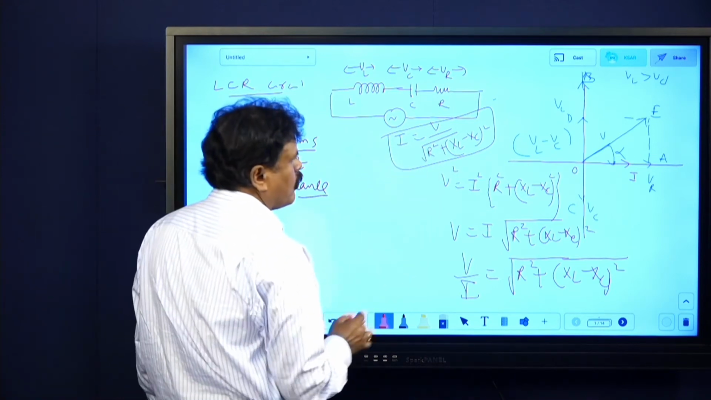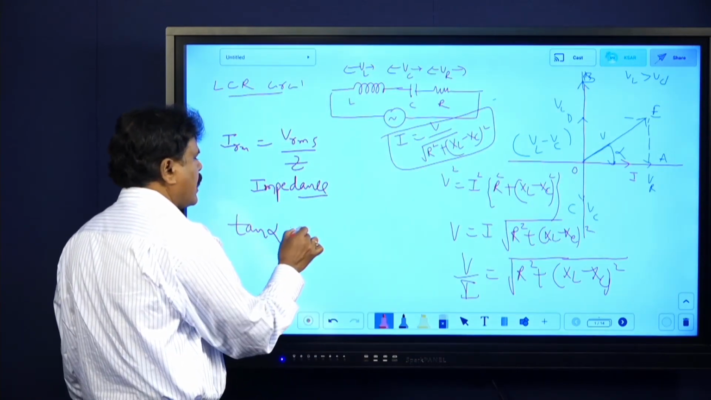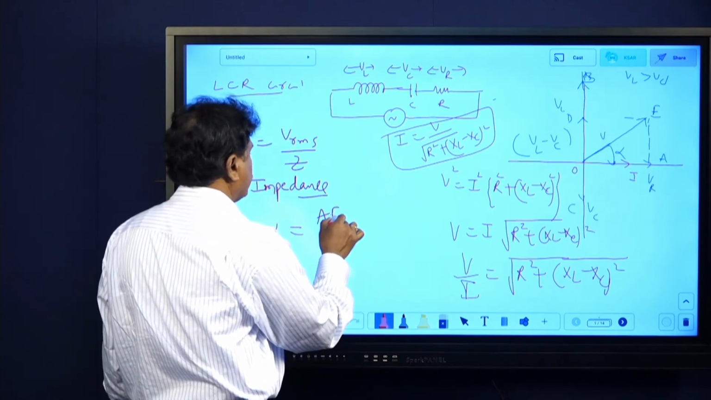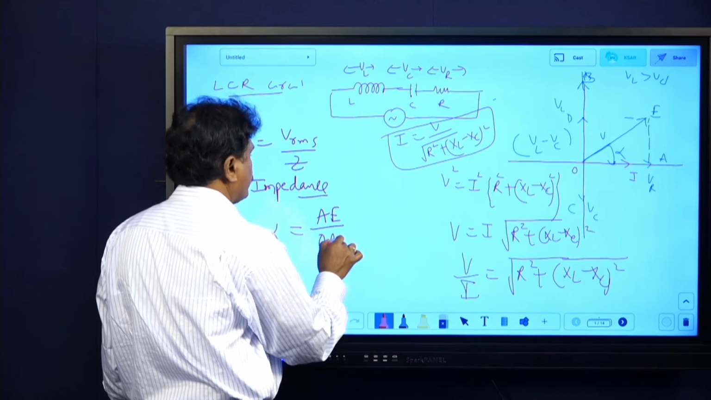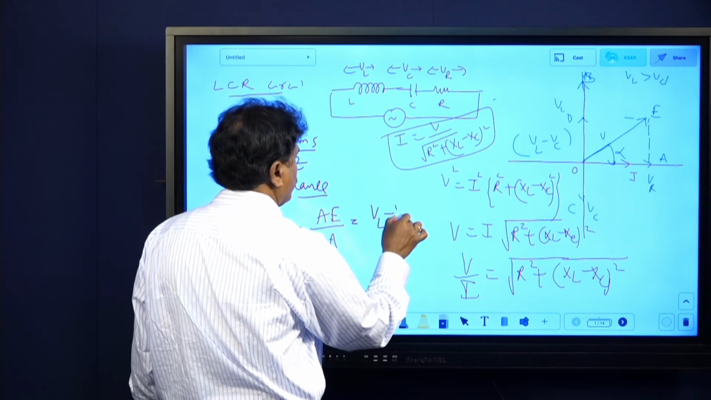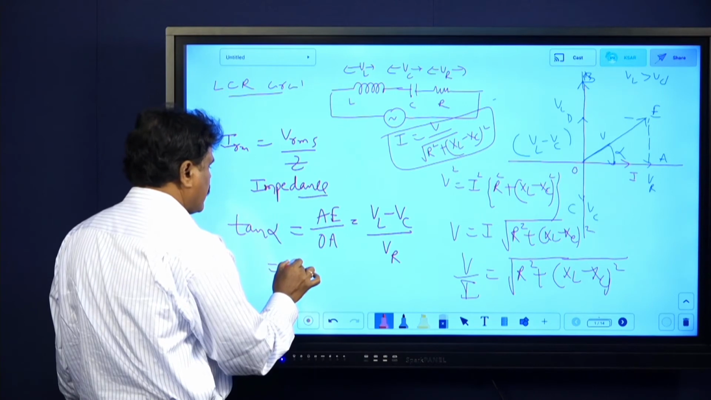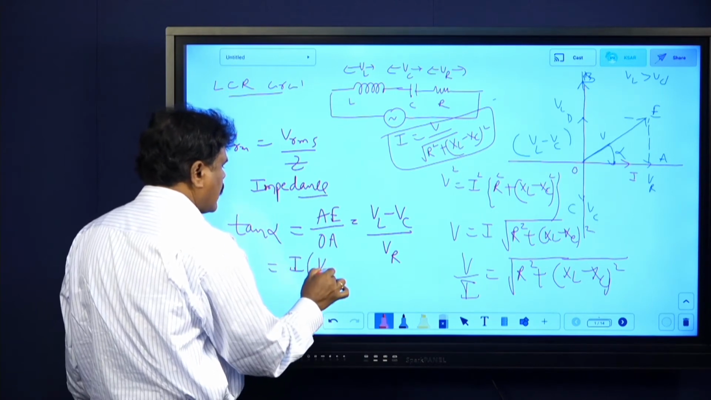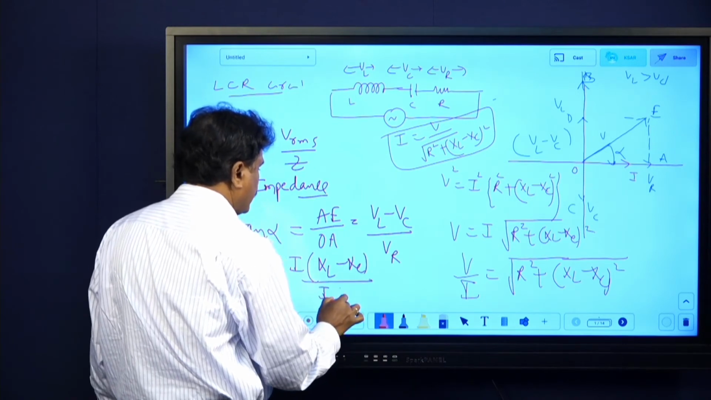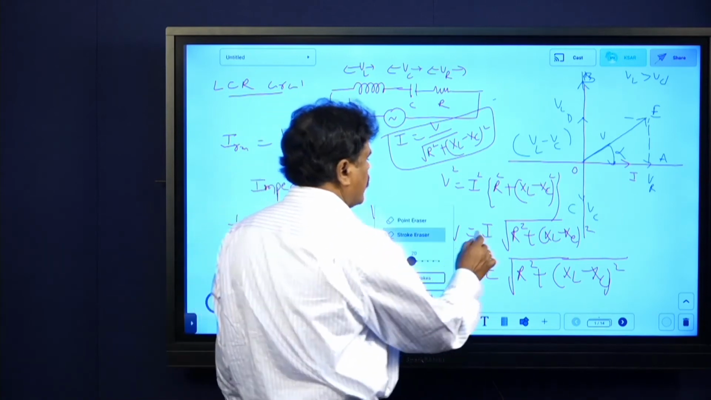Now one more thing. What about that angle? Tan alpha equals, from the figure again, AE by OA. AE is nothing but VL minus VC. Look, VL minus VC by VR, and that is nothing but I into XL minus XC divided by I R. One I cancels there. So then what is alpha?